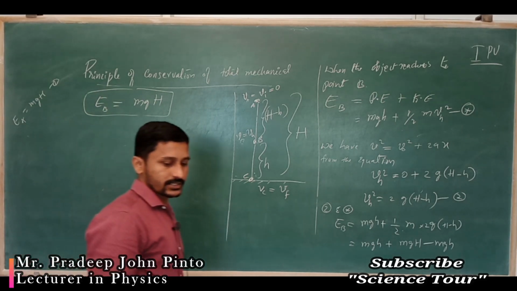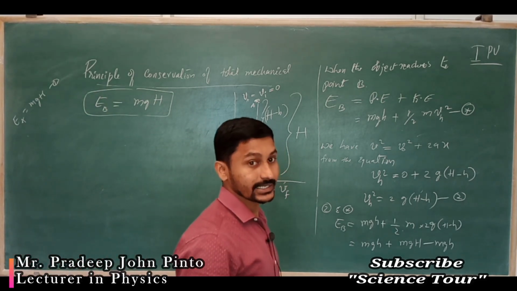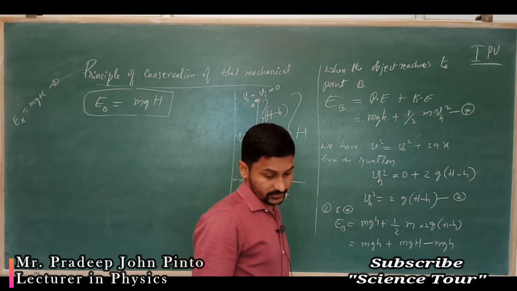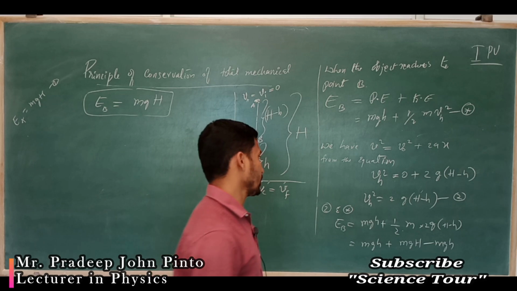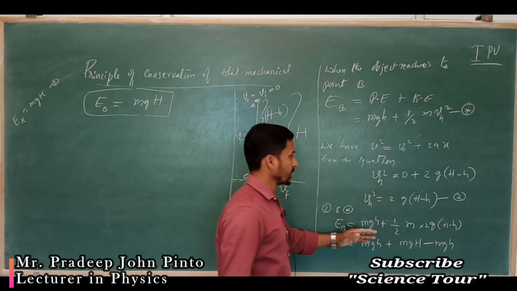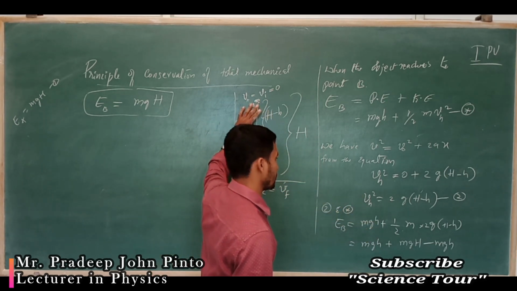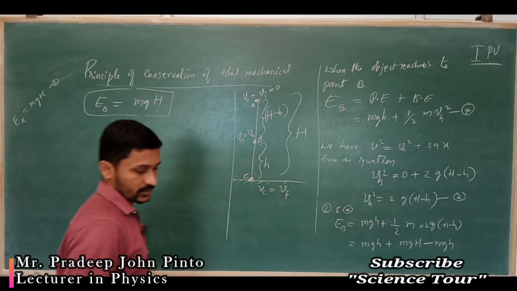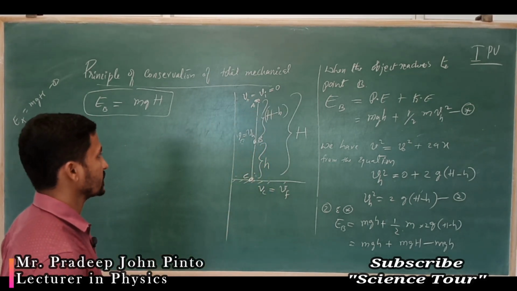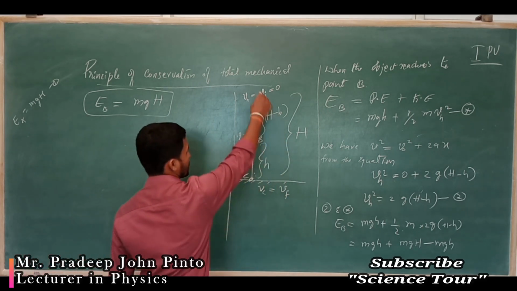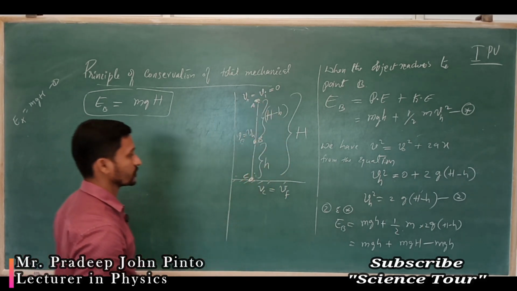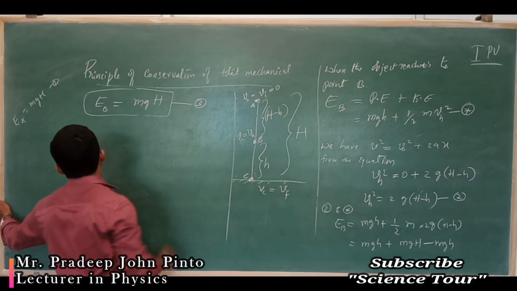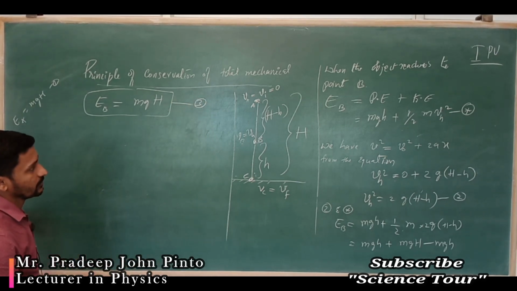Here we are not concentrating on direction, because energy is a scalar quantity. Energy is a scalar quantity, so no need to take the direction, just the magnitude is sufficient for us. This is the displacement it has travelled. So that is equation 3 I am going to give. Now equation 1 and equation 3 are important for us.